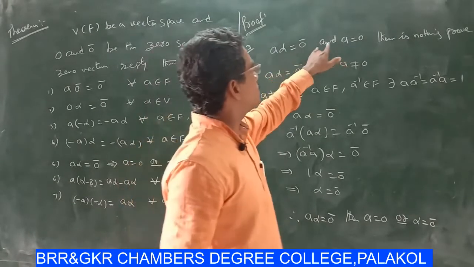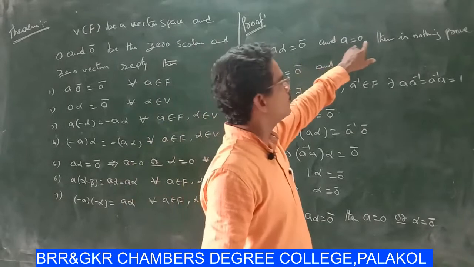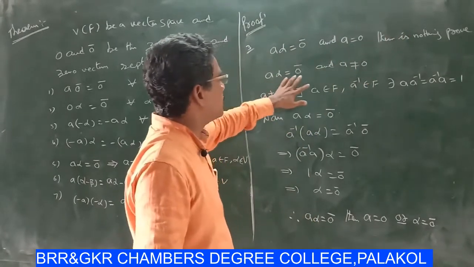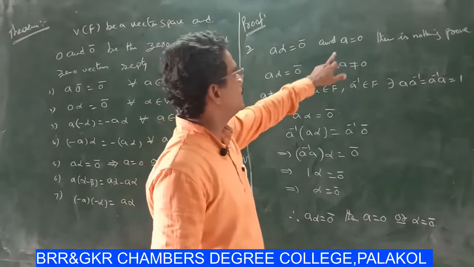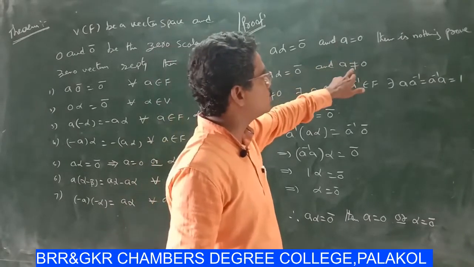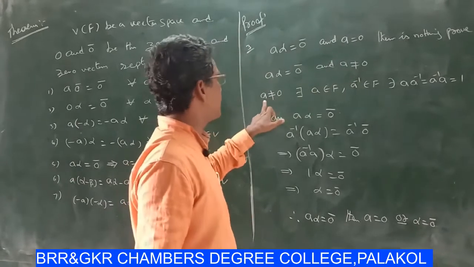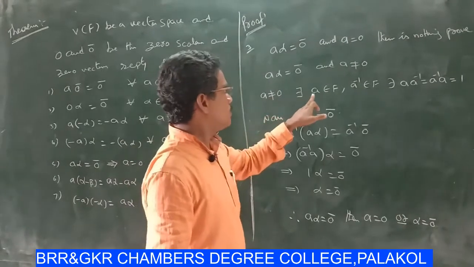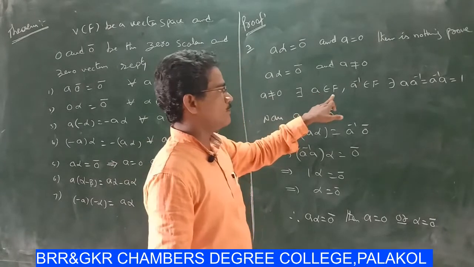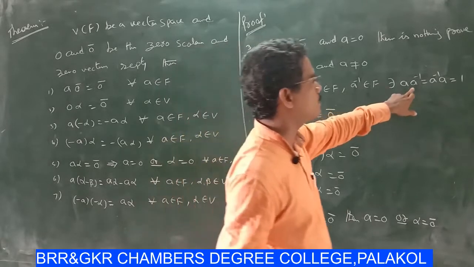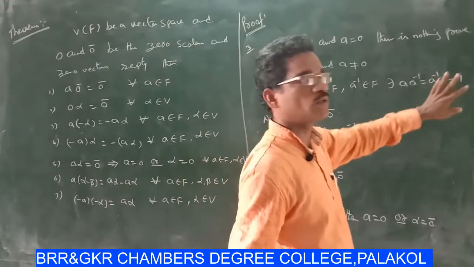Suppose a = 0, there is nothing to prove. Suppose aα = 0̄ and a ≠ 0, then there exists a ∈ F and a⁻¹ ∈ F, such that a·a⁻¹ = a⁻¹·a = 1.